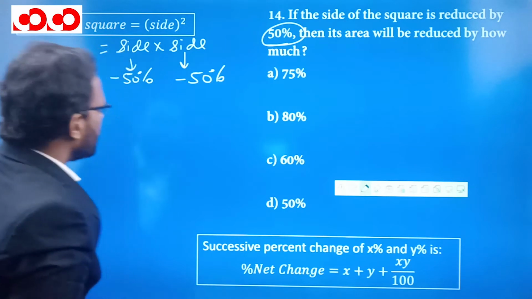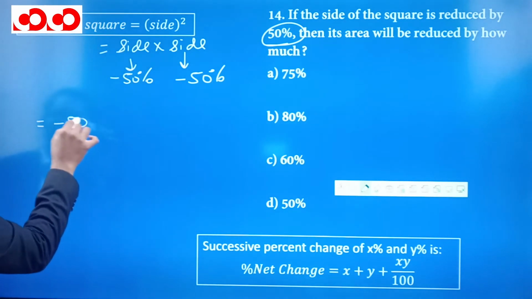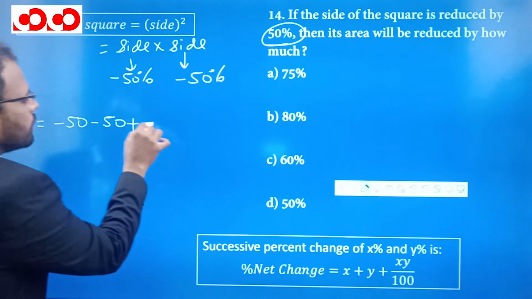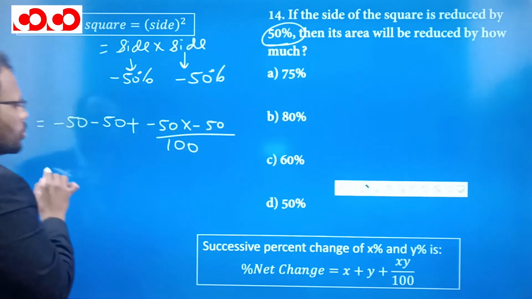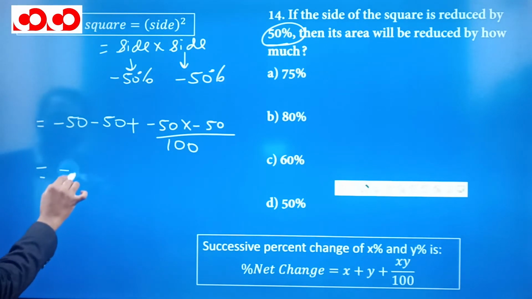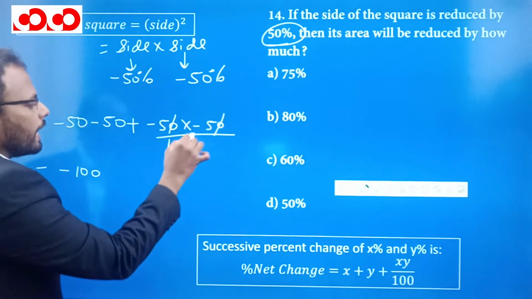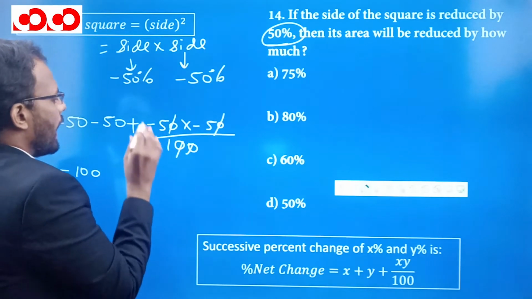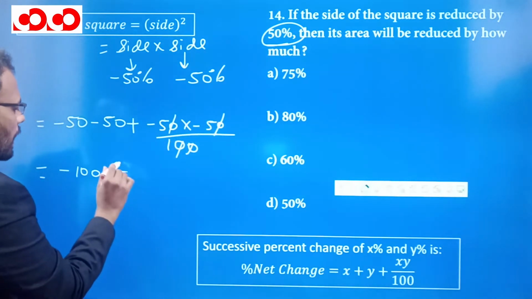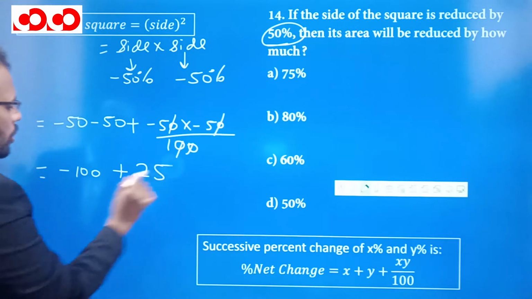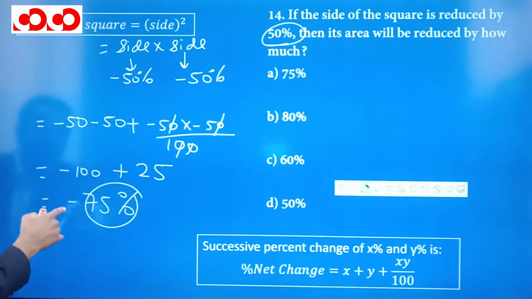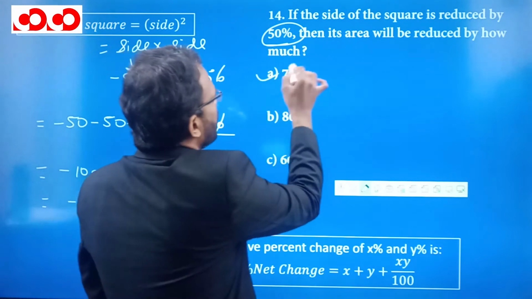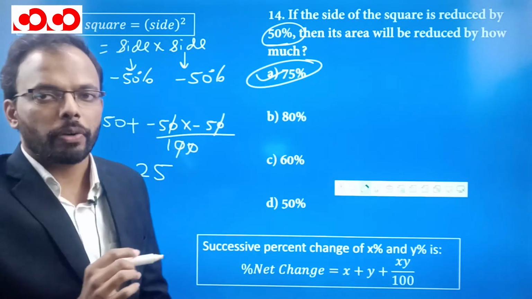So the net percentage change is going to be minus 50 plus minus 50 into minus 50 divided by 100. So this will come out to be minus of 100, and this 0 will get cut with these 2 zeros, and minus 5 into minus 5 is plus 25. So this is going to be minus of 75. This means that there is a reduction. Minus sign shows that there is a reduction, and the magnitude of reduction is 75%. So area will reduce by 75%.